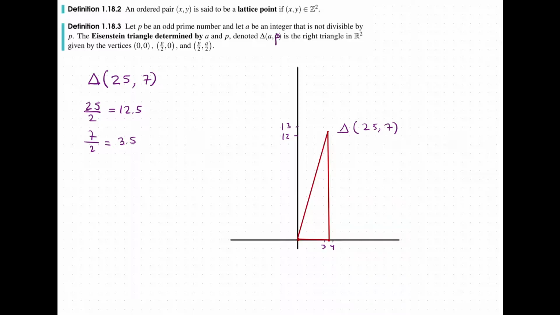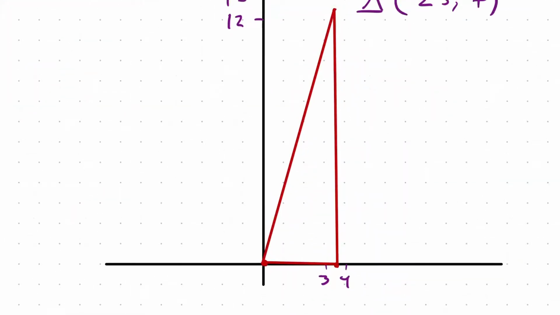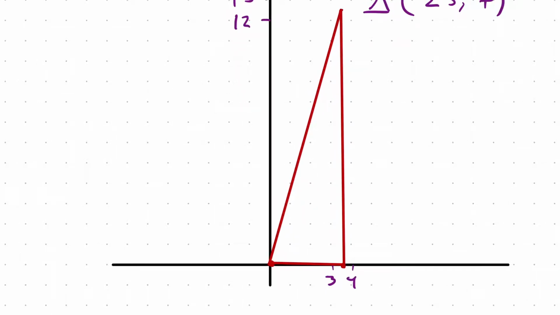And now what I want you to do is to pause the video and count the number of lattice points that we have in the interior. The nice thing is that now we actually can see which are the lattice points, because of the way that the scaling has been done. We have 1, 0, 2, 0, 3, 0. A note over here, this is not in the interior, and so we have 1, 2, 3 over here, and then that's it. So go ahead and count these, and note that there's one over here that is not on the boundary, so it's in the interior of this triangle. So count them, see what you get. Pause the video.